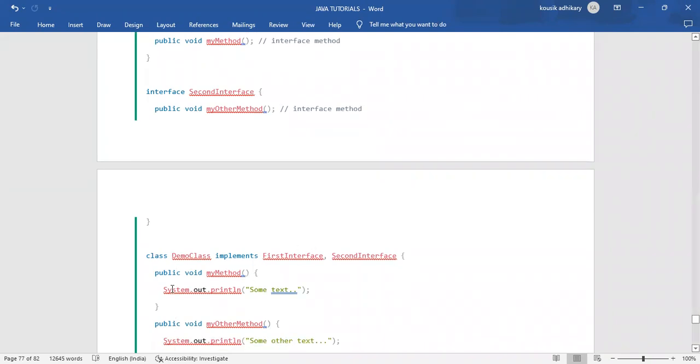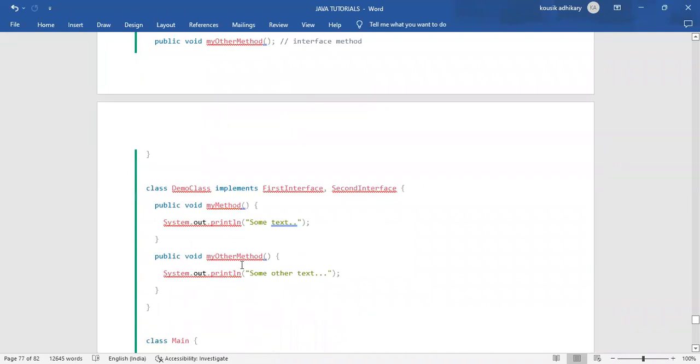So public void my method is the interface method in the first interface. We are giving a body to that my method because my method is available in the first interface. It is an interface method, which means it doesn't have any body, and we can provide a body to it in the subclass, the class we are extending with. Within the demo class we can give the body of that my method. Likewise, for public void my other method, we can also give the body.